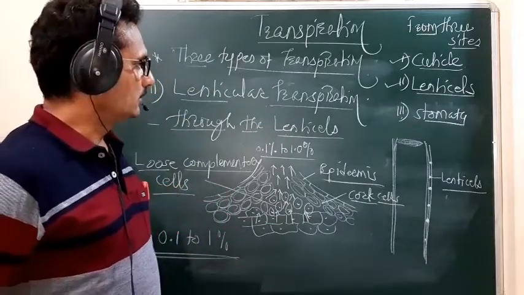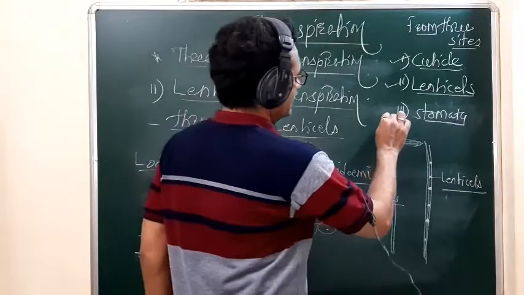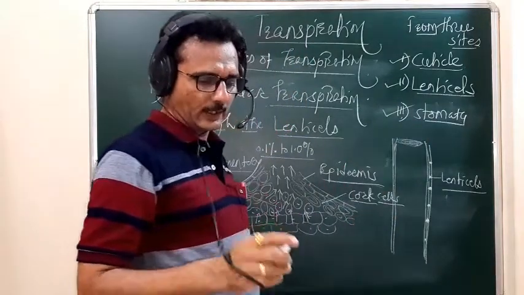Then the third type of transpiration is the stomatal transpiration.